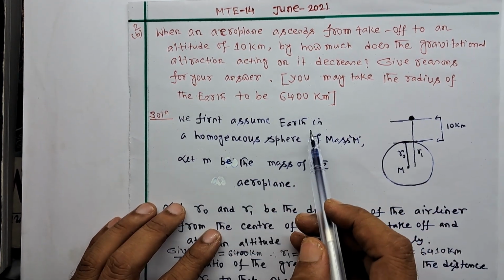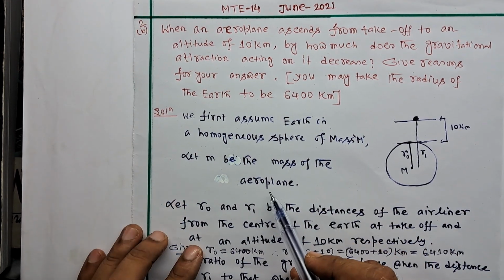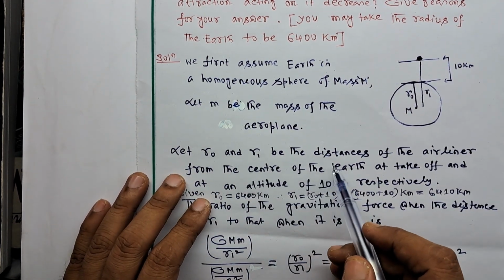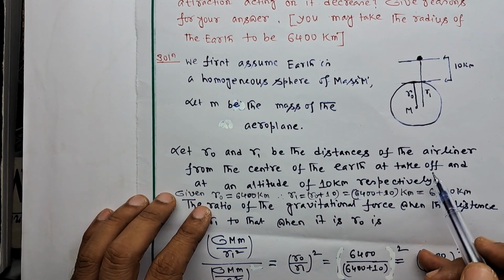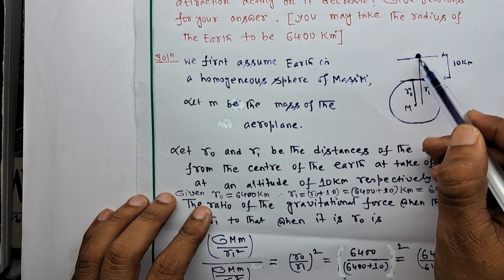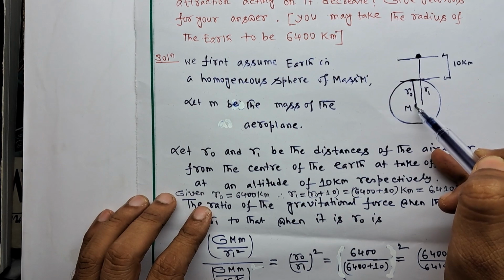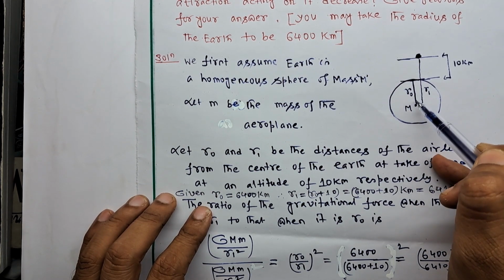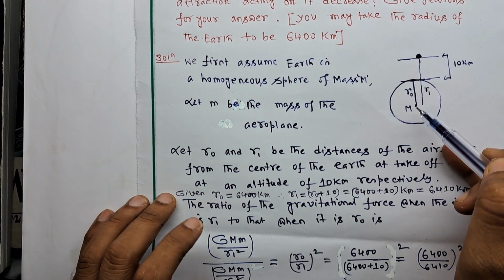Here we first assume Earth is a homogeneous sphere of mass m. Let m be the mass of the aeroplane. Let r0 and r1 be the distances of the airliner from the center of the earth at takeoff and at 10 km altitude. This is the takeoff line and this is our 10 km altitude. So this is the center of the earth, mass m. This is the distance from takeoff, r0. And this is the 10 km altitude from the center of the earth.